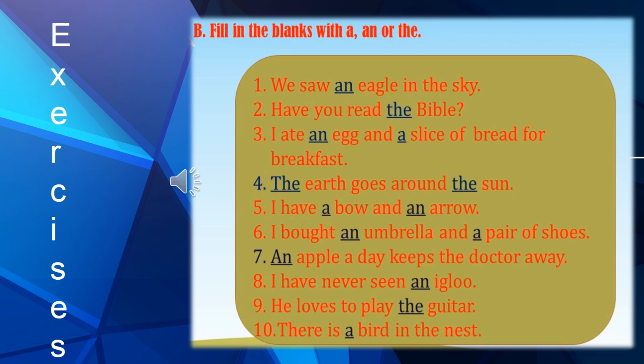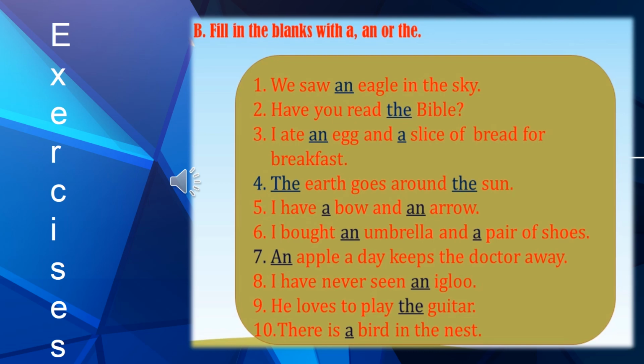Number 5: I have a bow and an arrow. Here bow starts with B and arrow starts with A. So we will use article a and an accordingly. Number 6: I bought an umbrella and a pair of shoes. Umbrella starts with U and pair starts with P. So U is a vowel and P is a consonant. So we have used article an with the vowel and a with the consonant.